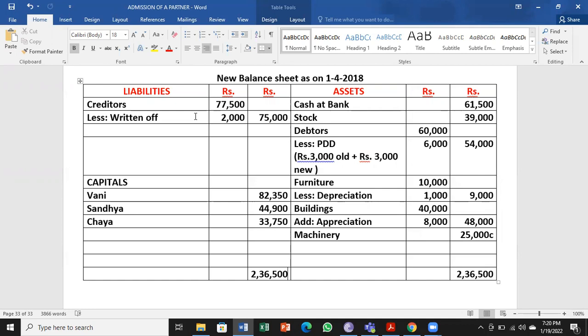And ensure you have done the working right, the calculations, the deductions, additions.